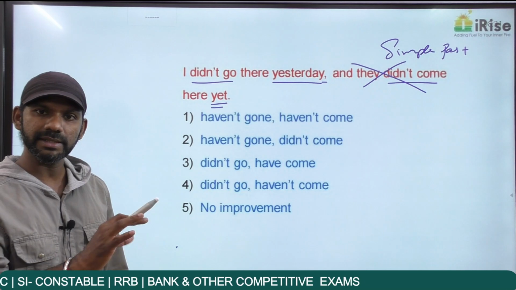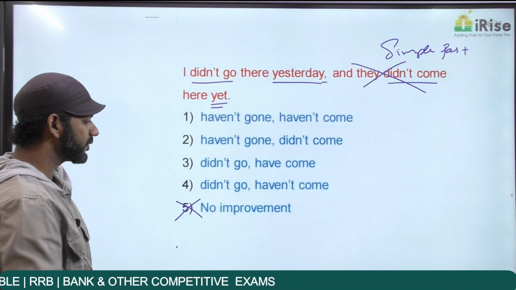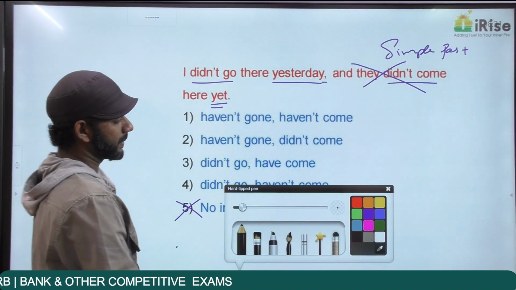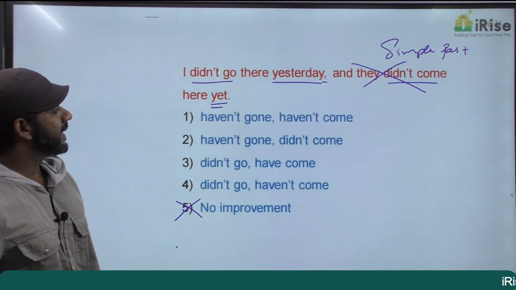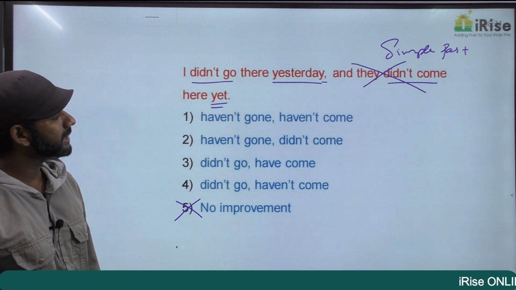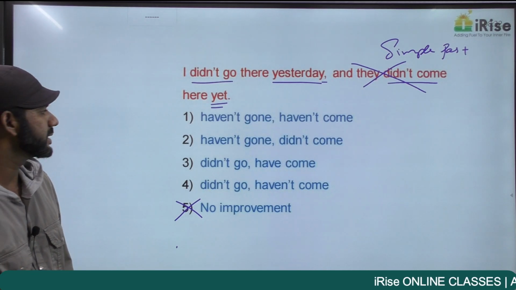So the whole statement should not be considered, must be eliminated. So option 5, no improvement, is gone. Now come to the first option. I haven't gone there yesterday and they haven't come here yet. Come to the first idea.